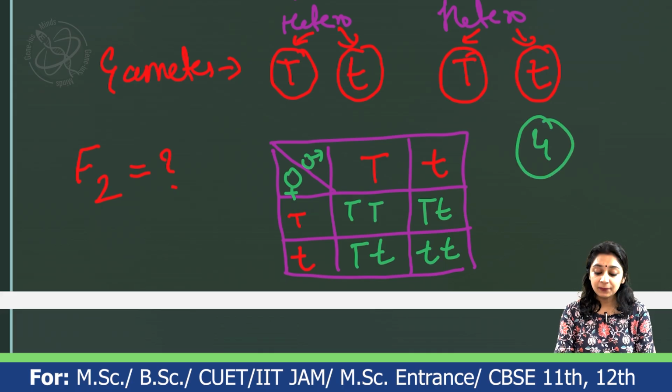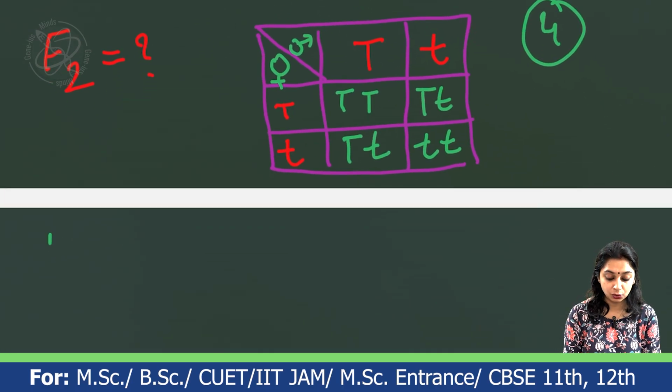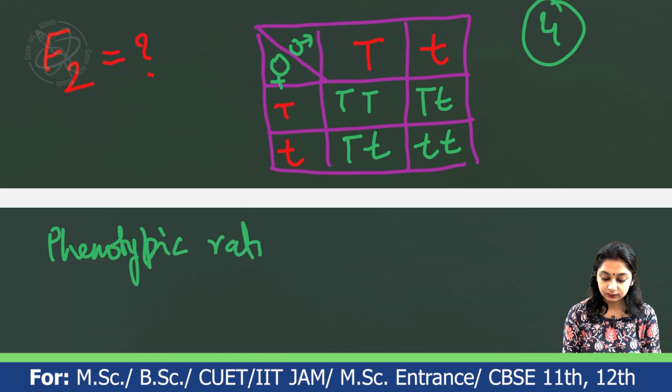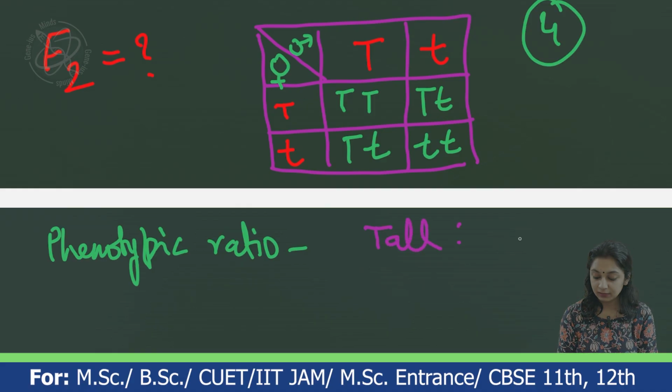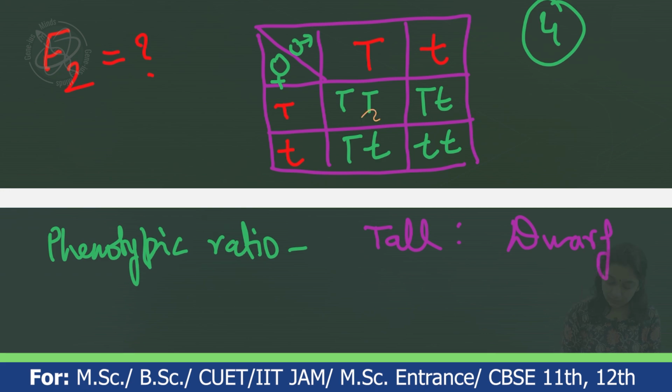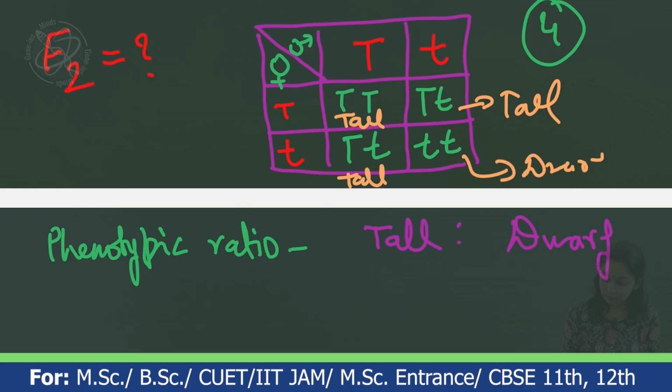Now let's see what the phenotypic ratio and the genotypic ratio are in this case. What are the 2 different phenotypes we have? Tall and dwarf. Looking at the individuals in the checkerboard, how many are tall? This one is tall, this one is tall, and this one is also tall, and the last one is dwarf. So we have 3 tall and 1 dwarf. This is the phenotypic ratio.